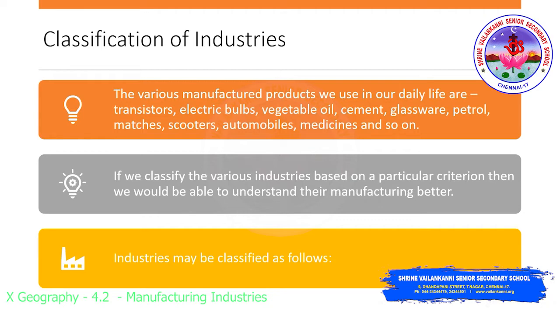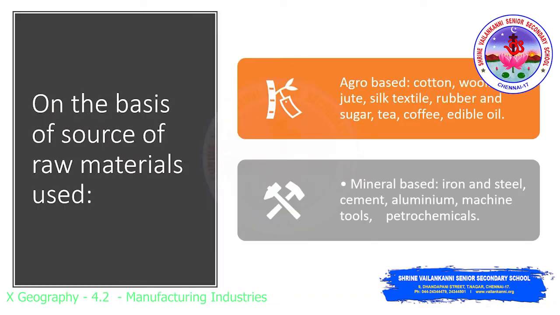So when we classify the various industries based on certain criteria or an aspect, then we will be able to understand their manufacturing better. Industries can be classified, first, based on the raw materials source: where do the raw materials come from? Based on that, the industries are classified as agro-based and mineral-based. Okay, see, the forest products also come under the agro-based because we are classifying broadly, on a general aspect. If we classify majorly, it can be divided into two: agro based as well as mineral based.